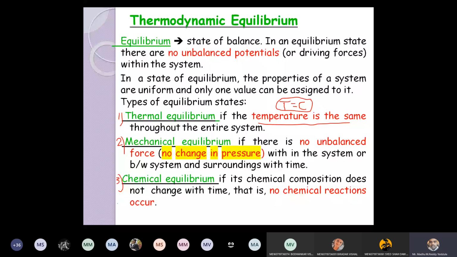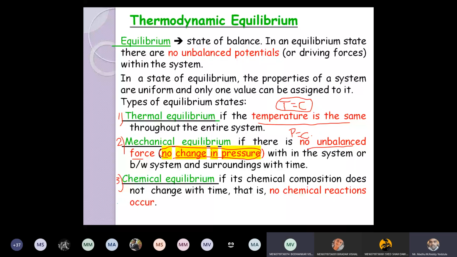Now again, mechanical equilibrium. Mechanical equilibrium is nothing but there are no unbalanced forces, which means there is no movement of the molecules within the system. If the molecules are moving, pressure is changing. If the pressure is changing, then there will be certain unbalanced force that exists within the system. Therefore, it changes the state of the system. So mechanical equilibrium means there is no unbalanced force, which means the pressure should be constant. In which process will we get this? No change of pressure, a constant pressure process, or we can call it an isobaric process. If the system follows an isobaric process, it is in mechanical equilibrium, right?